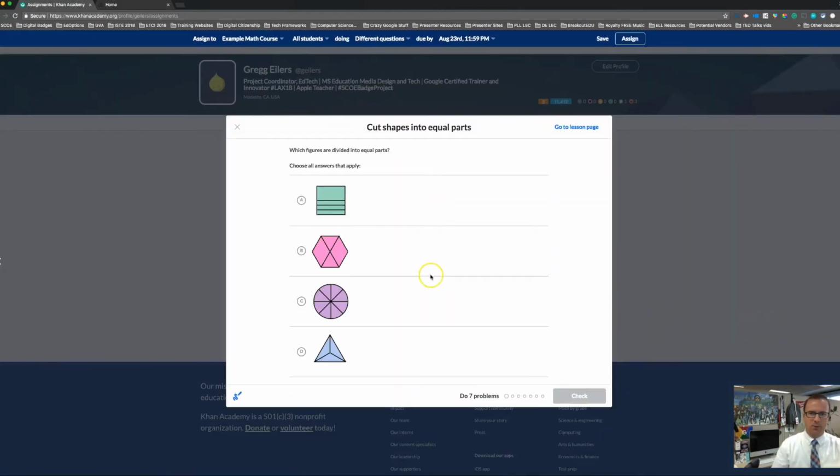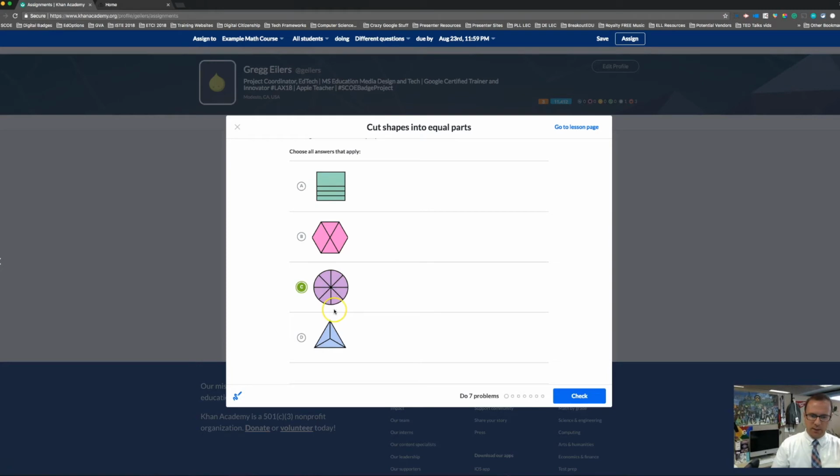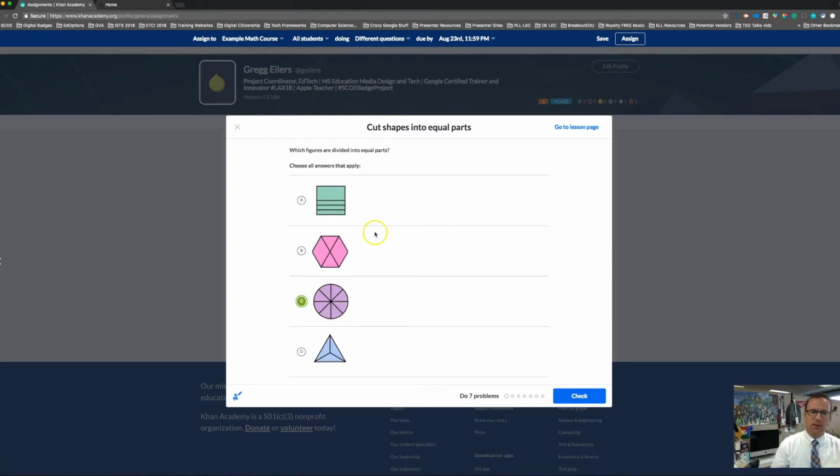And literally I want you to walk through this as if you're a student working on this assignment, right? So it's okay if you get a couple wrong. Again, I just want you to see what it looks like when you're working through this as a student, and then how it's going to look when you track the progress as a teacher.